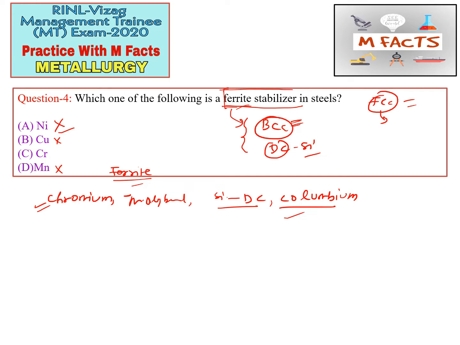Okay, so the first and foremost property: they must have a BCC structure, like diamond cubic structure of silicon. So we can say that C, that is chromium, is the correct answer for this question. Chromium is a ferrite stabilizer. I have listed here chromium, molybdenum, silicon with diamond cubic, and columbium. So the C part is correct for this question.